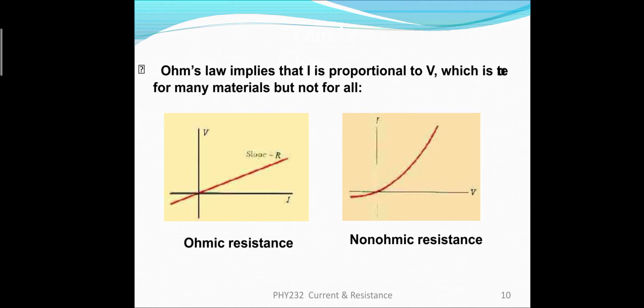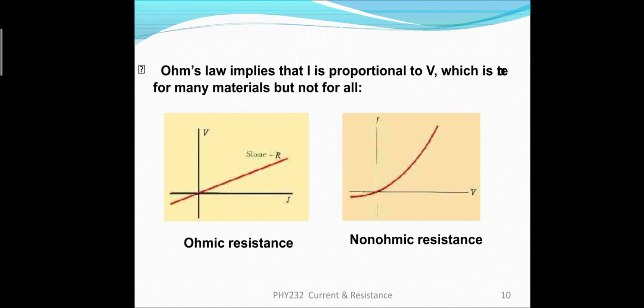So the temperature remains constant, that means resistance does not change. And ultimately Ohm's law is obeyed. The examples of ohmic substances are metals, and all the good conductors come under the ohmic substances. For example, we have copper, we have iron, we have zinc, and so on.